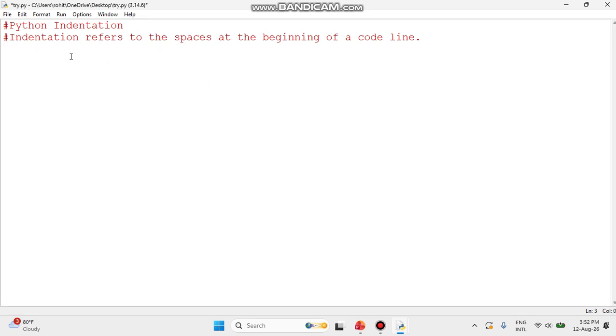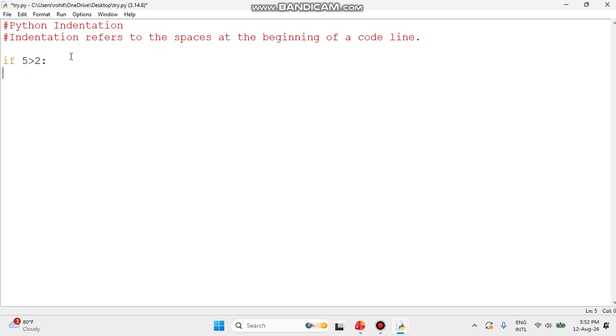Now how is it exactly happening? Suppose I use an if statement over here. You know that we have different statements, like the if statement, if else statement, else if statement, isn't it? Let me try this. If 5 is greater than 2, then when I hit the enter button, you can see where it aligns.